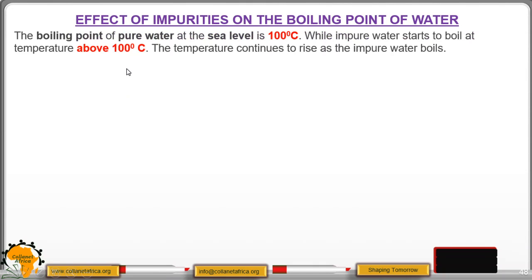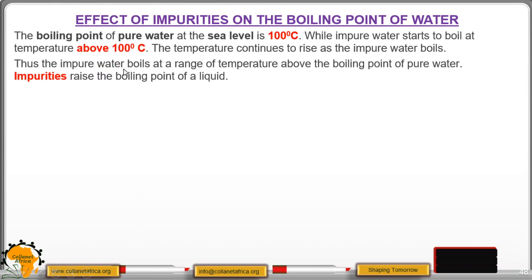Now compare the results. The boiling point of pure water at sea level is 100 degrees Celsius, while impure water starts to boil at a temperature above 100 degrees Celsius. The temperature continues to rise as the impure water boils. So it is good to note that at boiling point it boils above 100 degrees Celsius.